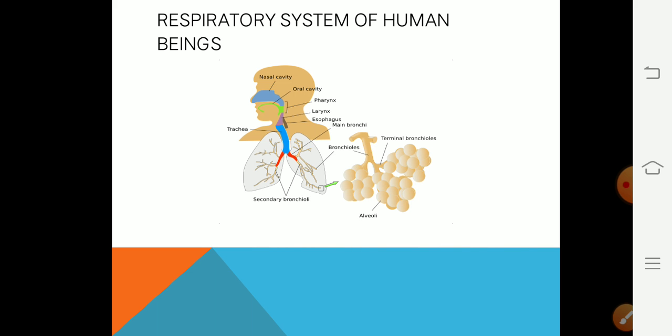So at the time of swallowing of food, the windpipe or trachea is closed by a flap-like structure known as epiglottis. The opening of the pharynx into the trachea is called the glottis, and at the time of swallowing of food, it is protected by the closing of the glottis with the flap-like epiglottis.